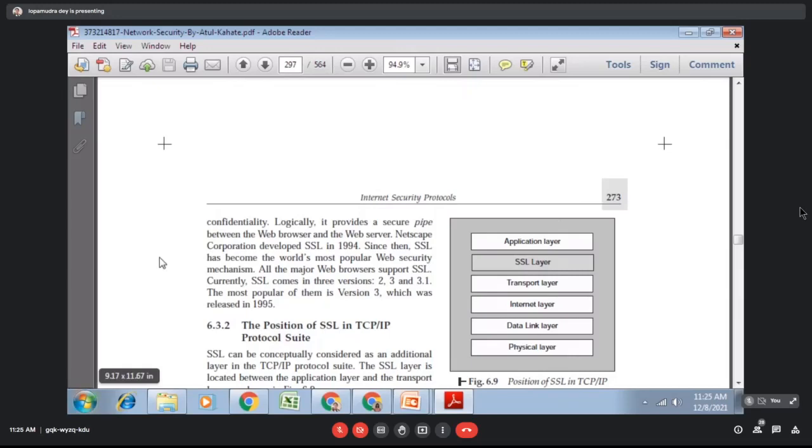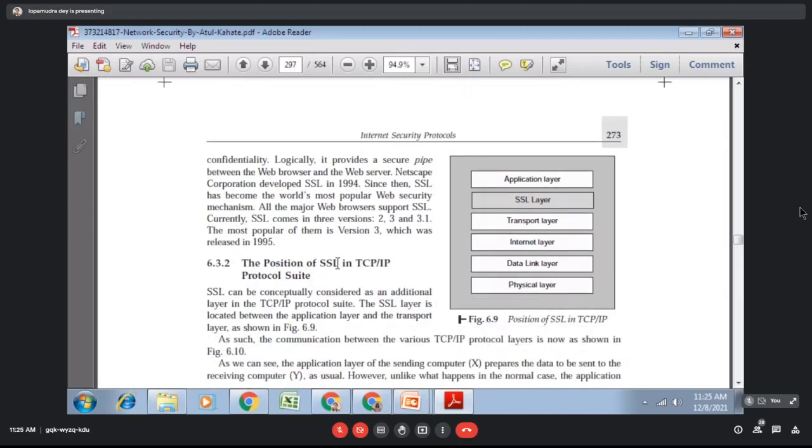SSL started in 1994. Since then, SSL has become the world's most used web security mechanism. There are different versions, version 2, 3, and 3.1. Nowadays version 3 is the most popular among them. Just like in Windows, between Windows 7 and Windows 10 there was also Windows Vista, which was not very famous. Similarly, after version 3 there was version 3.1, but 3.1 was not that famous. So version 3 is normally used for secure communication between the web browser and web server.